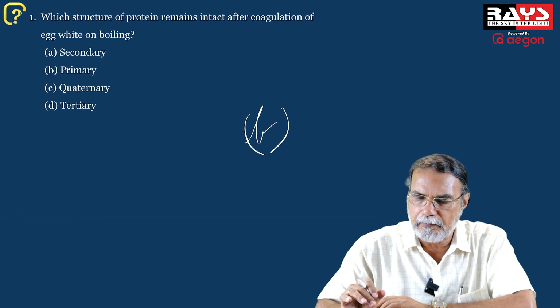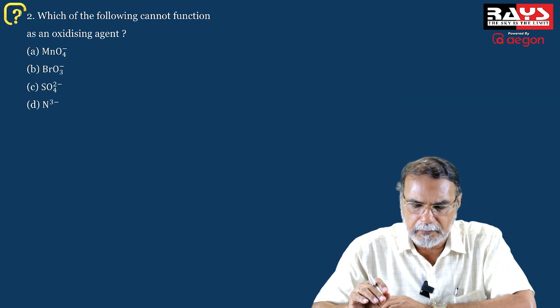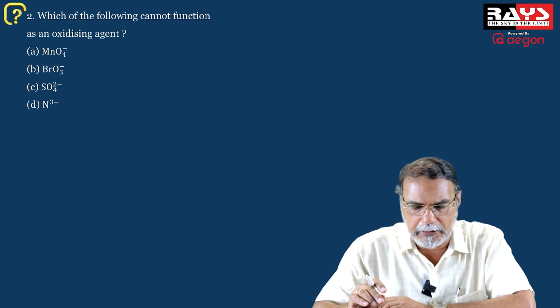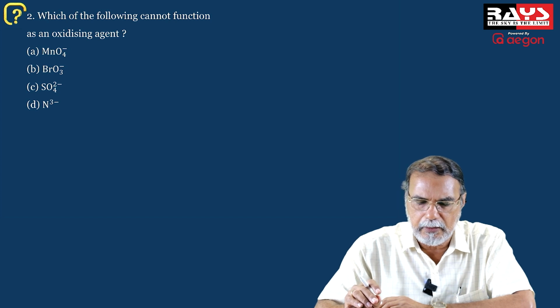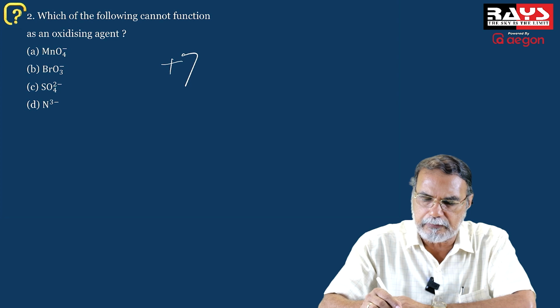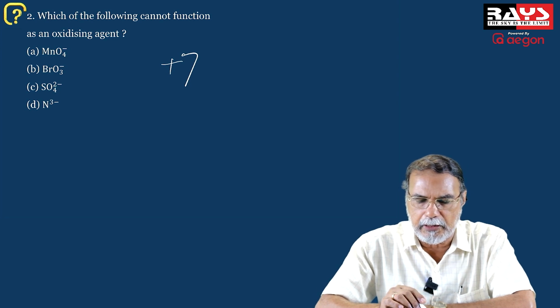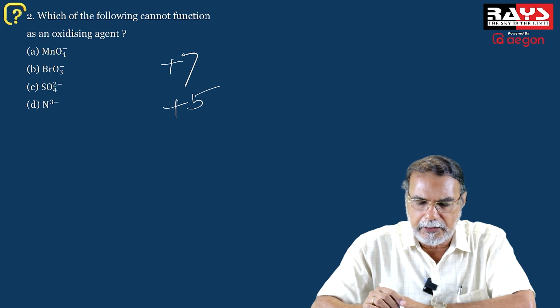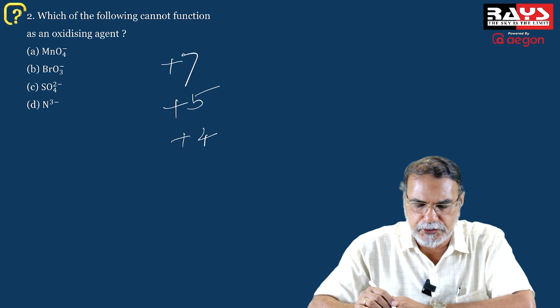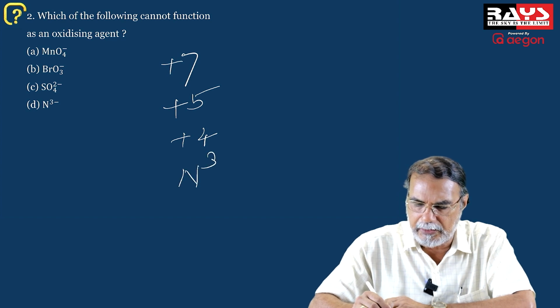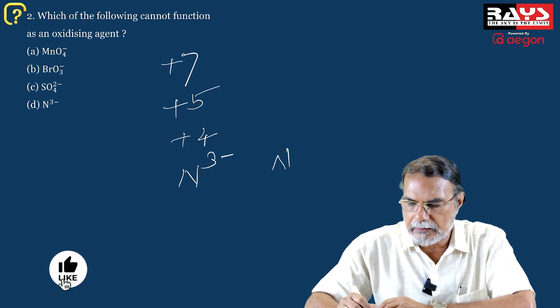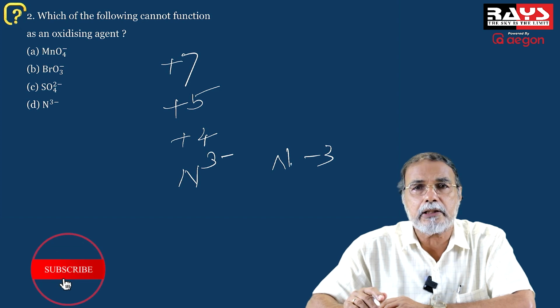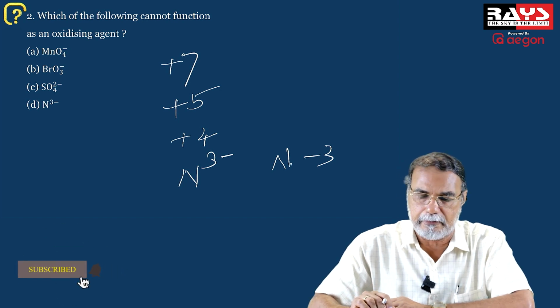Very simple question. The next question is from inorganic chemistry. You are given 4 ions: MnO4 minus, where manganese has +7 oxidation state; BrO3 minus, where bromine has +5 oxidation state; SO4 minus, where sulfur has +4 oxidation state; and N3 minus, where nitrogen has the -3 oxidation state, which is the lowest oxidation state for nitrogen.